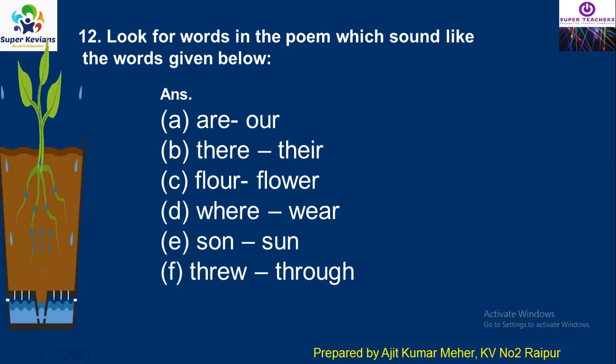Now the next one, look for words in the poem which sound like the words given below. You have to find the words which sound not exactly like that, but a little bit similar. For example, our, in this poem it is our, there it is there, flower it is flower, where it is where, sun it is sun, through it is throat. So these are the words which are almost all similarly sounded. You have to find these words only from the particular poem.